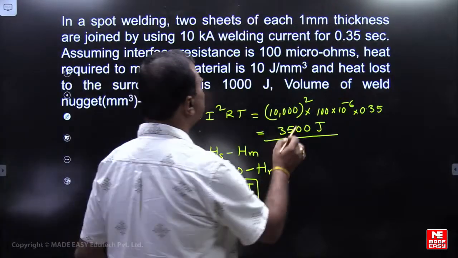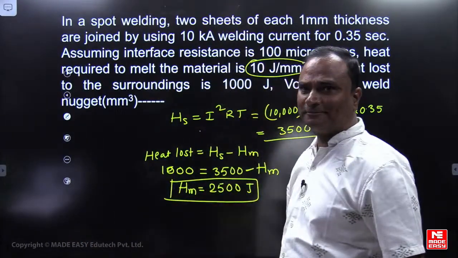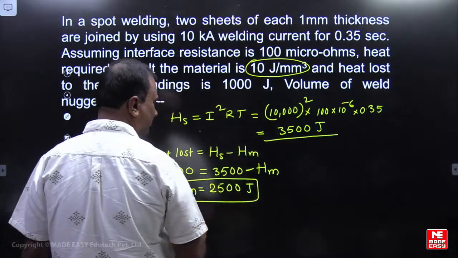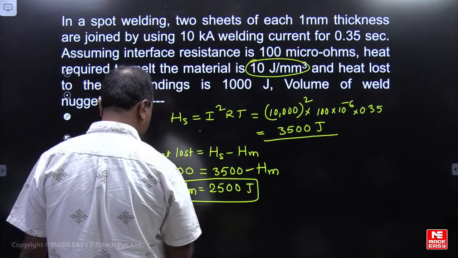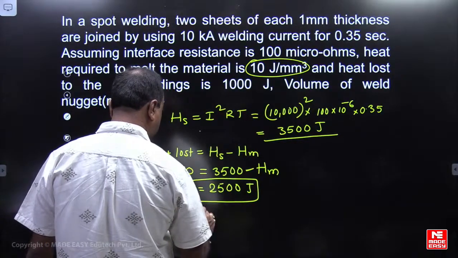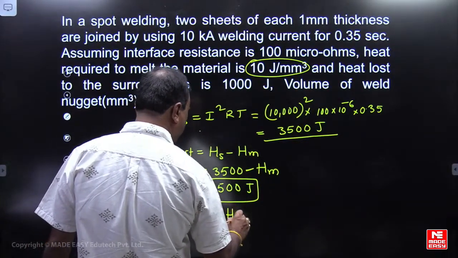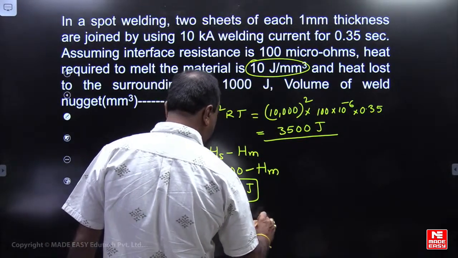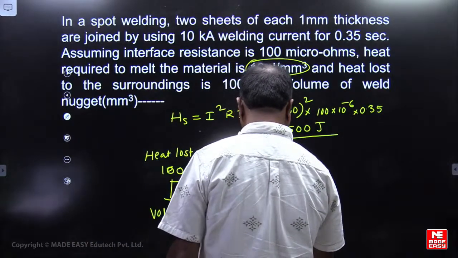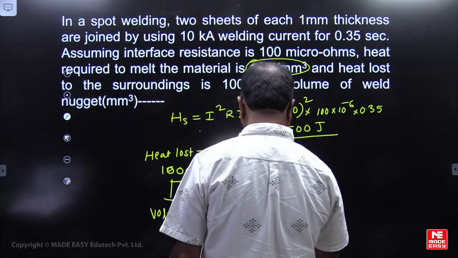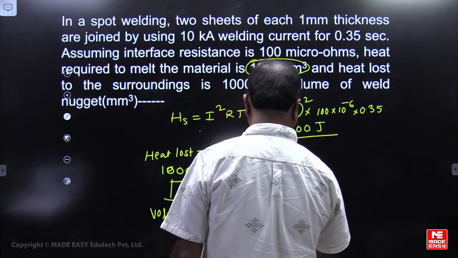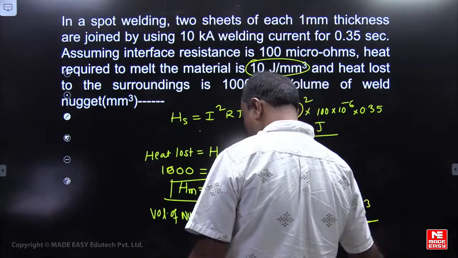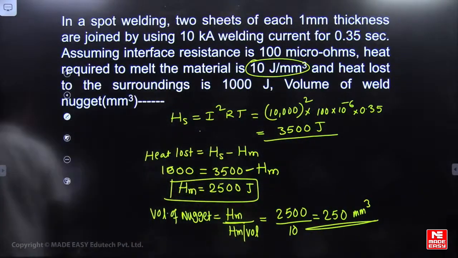Next, he has given the heat required to melt per unit volume. So if you want to calculate the volume of the nugget, it is heat required to melt divided by heat required to melt per unit volume. So this is 2500 divided by 10, so it is 250 mm cube. Volume of the nugget is 250 mm cube. Very good.